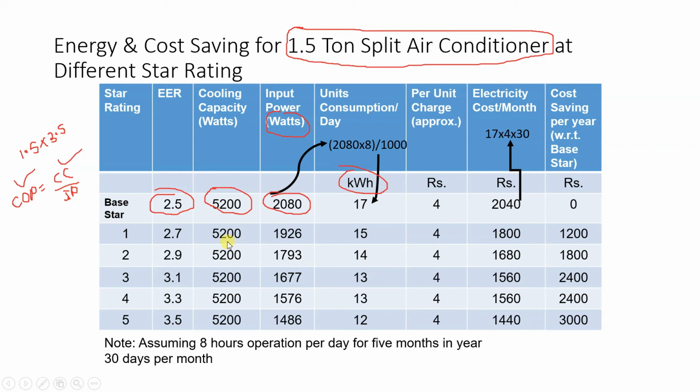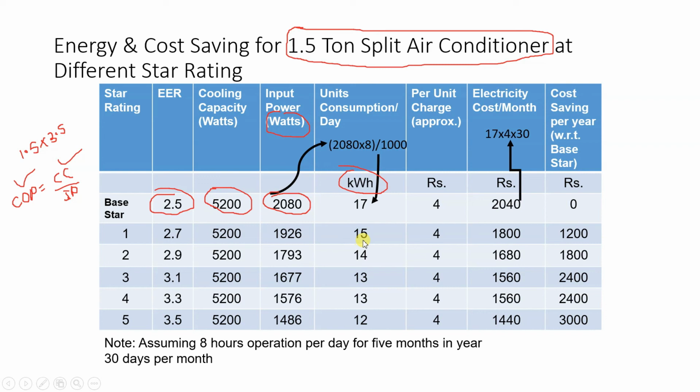Then 5200 divided by 2.7 will give you input power, which is 1926 watts. Again, you have to get the amount of units consumed per day, so you will do 1926 multiplied by 8 divided by 1000.